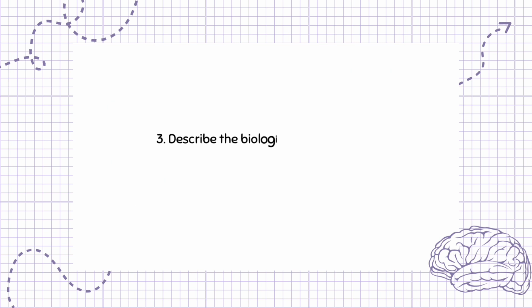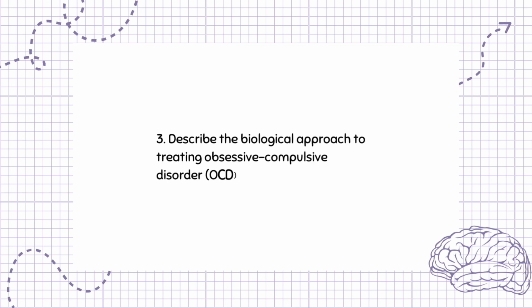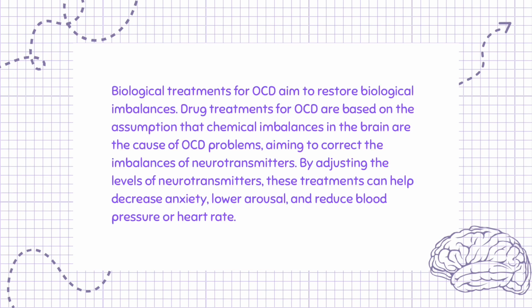Question 3. Describe the biological approach to treating obsessive-compulsive disorder, OCD. 4 marks. Biological treatments for OCD aim to restore biological imbalances. Drug treatments for OCD are based on the assumption that chemical imbalances in the brain are the cause of OCD problems, aiming to correct the imbalances of neurotransmitters. By adjusting the levels of neurotransmitters, these treatments can help decrease anxiety, lower arousal, and reduce blood pressure or heart rate.